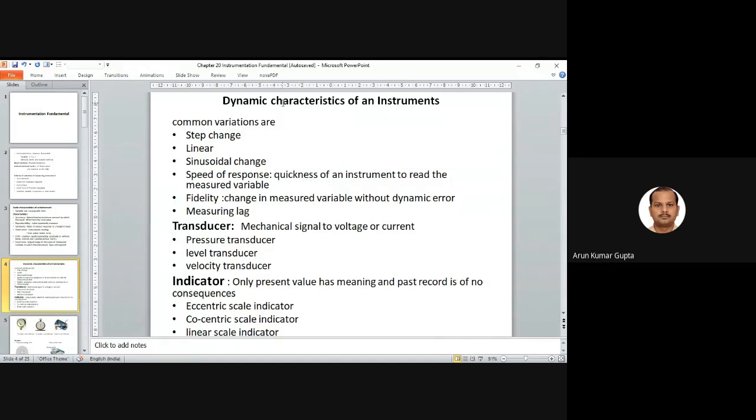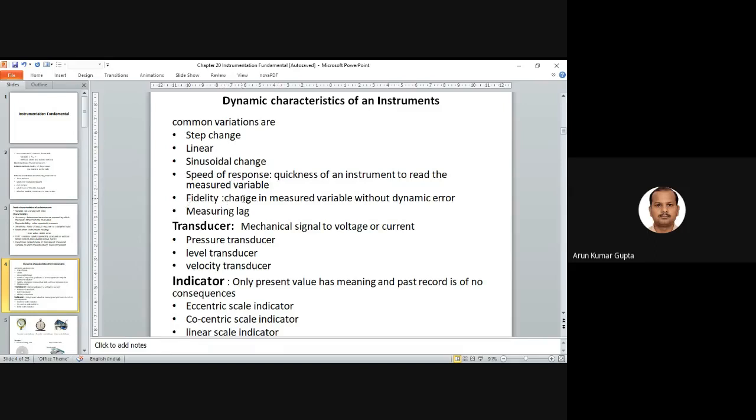For the dynamic characteristics of an instrument, we can apply different types of input signal, just like step change, linear, sinusoidal, right? So we have the speed of response. Speed of response means the quickness of an instrument to read the measured variable.